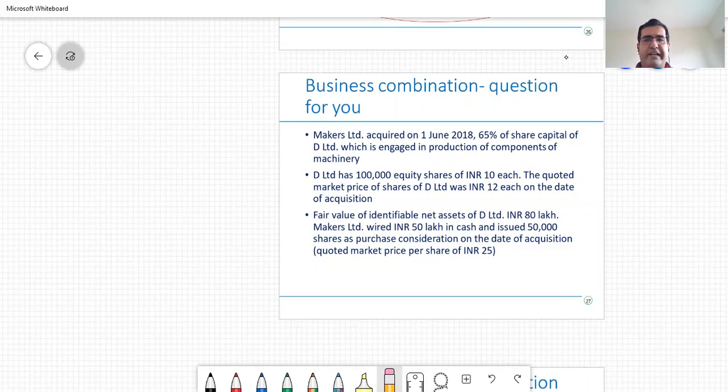Makers wired 50 lakh rupees in cash and issued 50,000 shares as purchase consideration on the date of acquisition. Quoted market price per share was rupees 25 per share. Some additional facts.